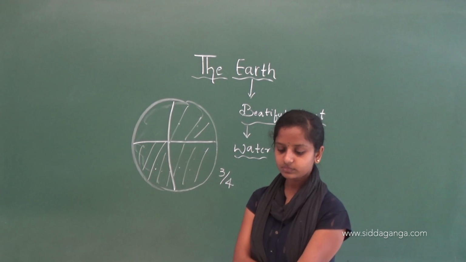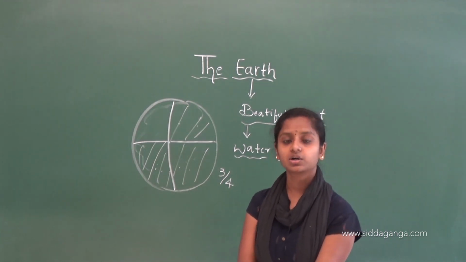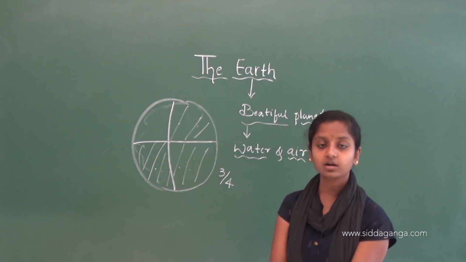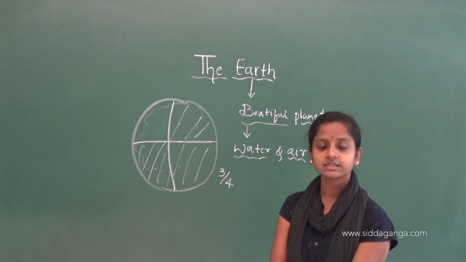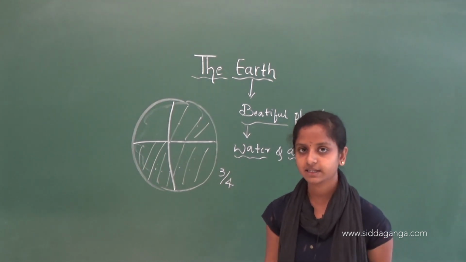Then the large land masses are called continents and the large water bodies are called oceans. Smaller water bodies are called seas, rivers, gulfs, bays and lakes.